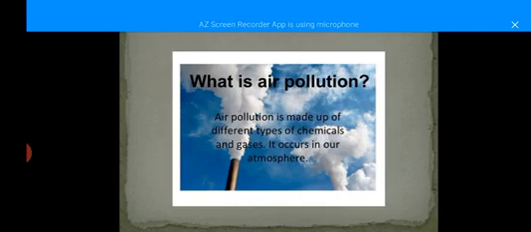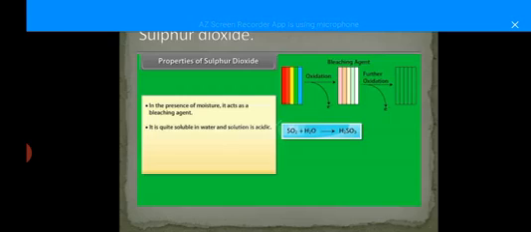Now there are some air pollutants, among which are sulfur dioxide, carbon dioxide and carbon monoxide, oxides of nitrogen and chlorofluorocarbon. First we will study sulfur dioxide, and first we will study the properties of sulfur dioxide, and how it is formed.